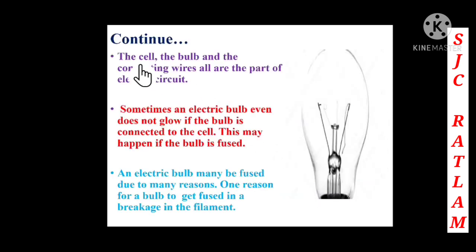Now here we can see the cell, the bulb, and the connecting wires. All are the parts of an electric circuit, that is the electric cell, bulb, and connecting wires.